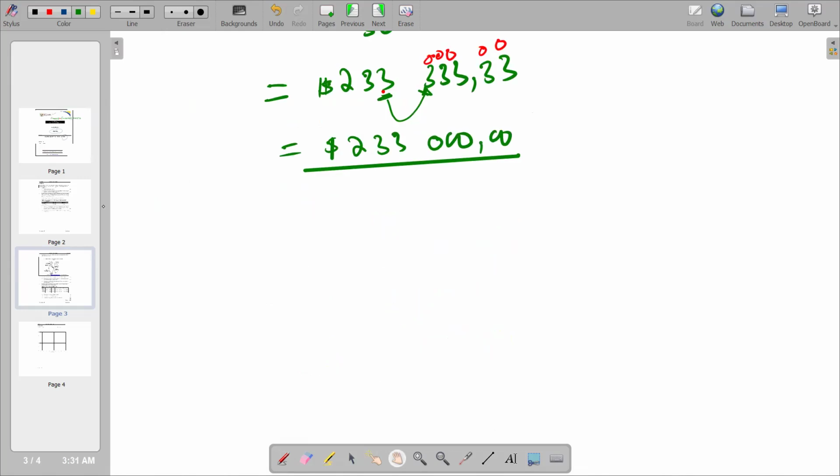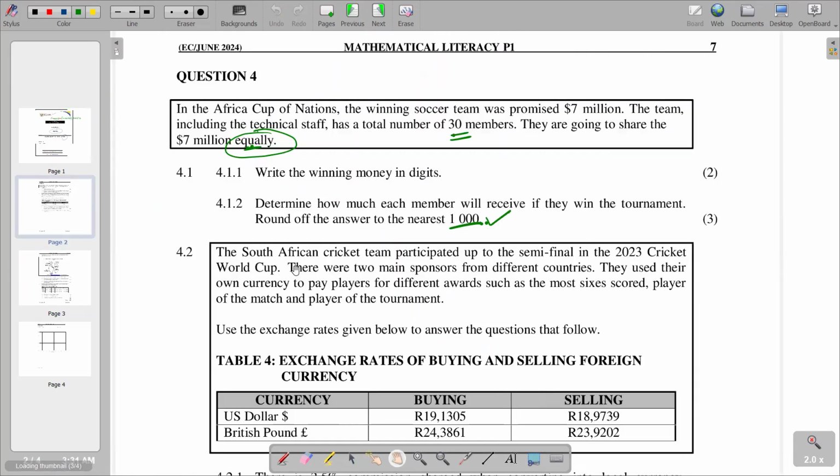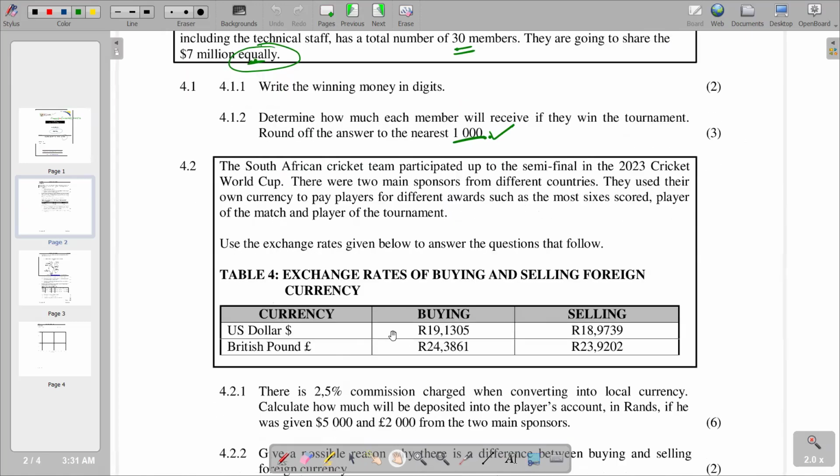We'll move on to the next part of our question, which is now 4.2. The South African cricket team participated up to the semi-final in the 2023 Cricket World Cup. There are 2 main sponsors from different countries. They used their own currency to pay players for different awards, such as the most sixes scored, player of the match, and player of the tournament. Use the exchange rates given below to answer the questions that follow. We're given Table 4, exchange rates of buying and selling foreign currency.